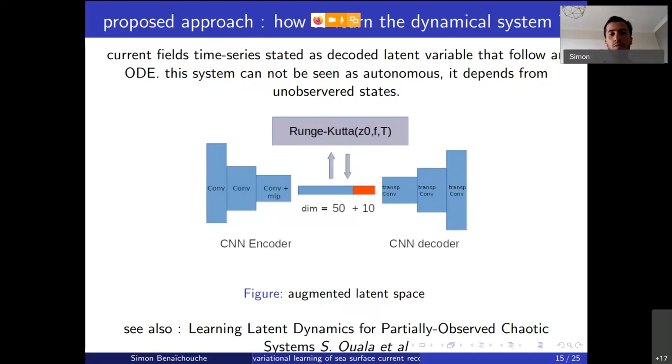For example, there has been some work done with the Lorenz system that shows that we have to augment the space when you only partially observe some components. In our work, we also try different parameters, and we show that if you don't add this augmented latent space, you tend to underperform relative to in situ data. So we have to perform many more experiments, but it seems to be the case. So we take into account previous work done here at IMT, but experimentally we show that it's also the case.